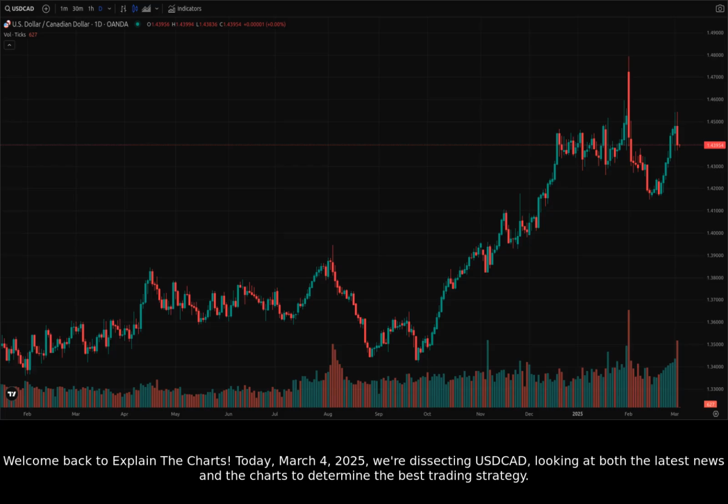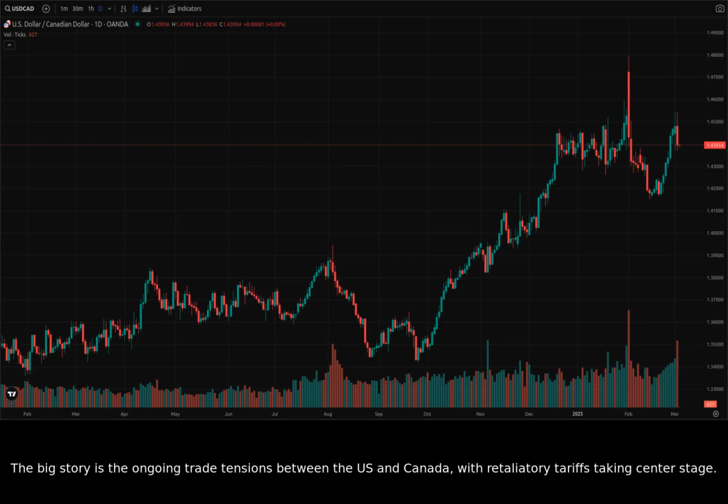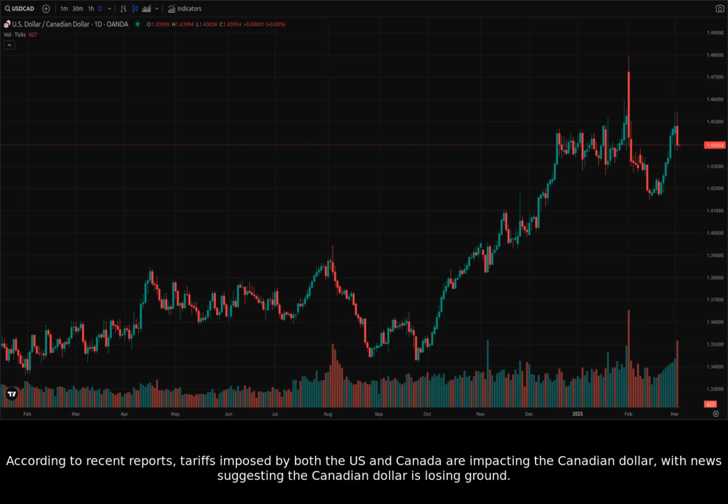Today, March 4th, 2025, we're dissecting USDCAD, looking at both the latest news and the charts to determine the best trading strategy. The big story is the ongoing trade tensions between the US and Canada, with retaliatory tariffs taking center stage. According to recent reports, tariffs imposed by both the US and Canada are impacting the Canadian dollar, with news suggesting the Canadian dollar is losing ground.